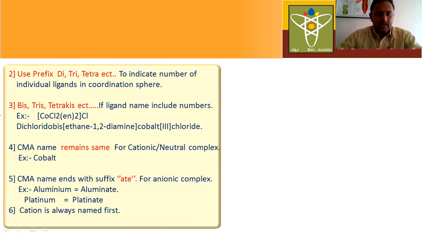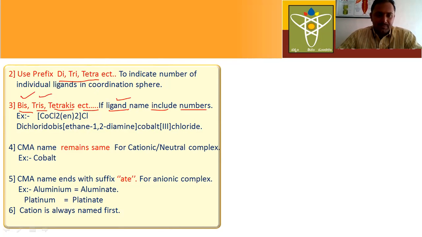Next, come to the third one. Bis, tris, and tetrakis, etc. These types of prefixes we have to use when the ligand name includes a number. In such cases, instead of di, tri, tetra, we have to use bis, tris.